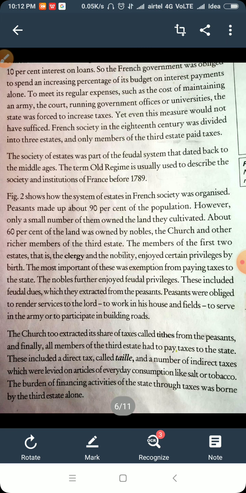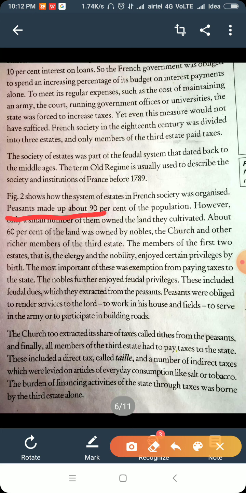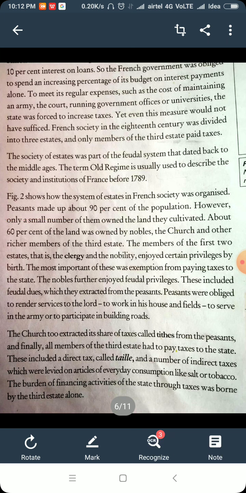So here we have seen in this paragraph the division of the society: 90% constituted by the peasantry class, that is the third estate, and 60% of land with the nobles and church, and people were forced to render service to the nobility. So three points have been extracted.